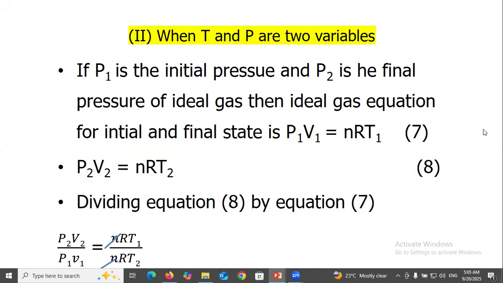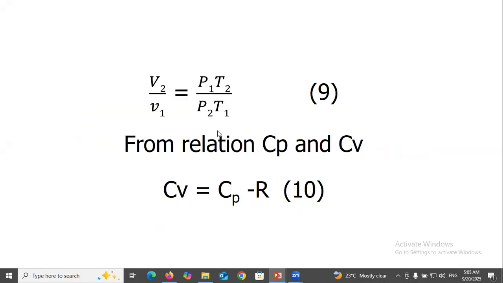When T and P are the two variables, if P1 is the initial pressure and P2 is the final pressure of the ideal gas, then the ideal gas equation for the initial and final state is P1 V1 equal to nRT1, P2 V2 equal to nRT2. Dividing equation 8 by equation 7, we get V2 over V1 equal to P1 T2 over P2 T1.